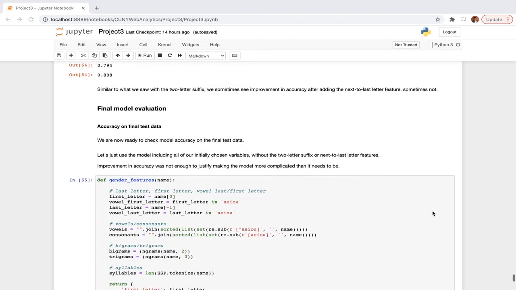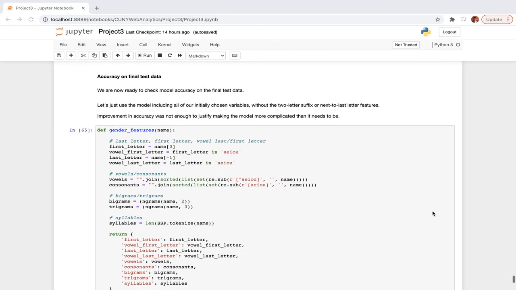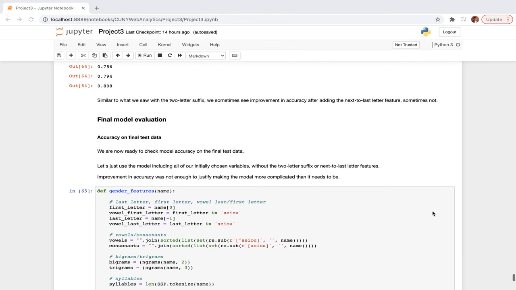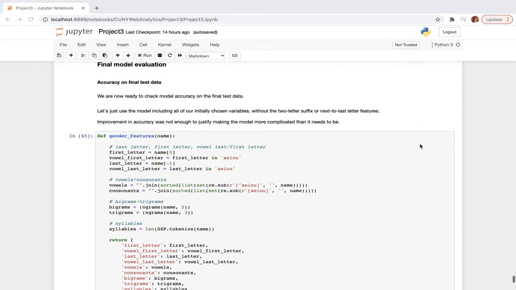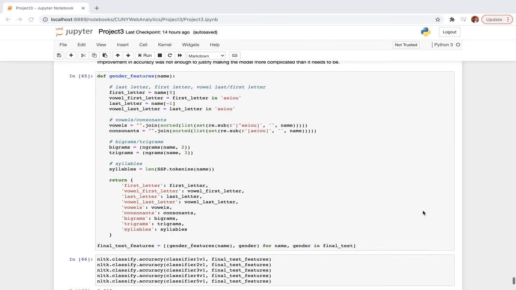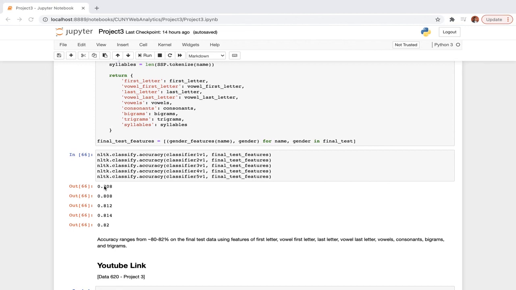So we wanted to check the final model evaluation. Because we didn't get significant improvement in the model accuracy by adding those new features, we decided to go with our base set of predictors, and we applied that on the data, and we got 80 to 82% accuracy using all the base predictors that we have chosen. So that's it. Thank you.